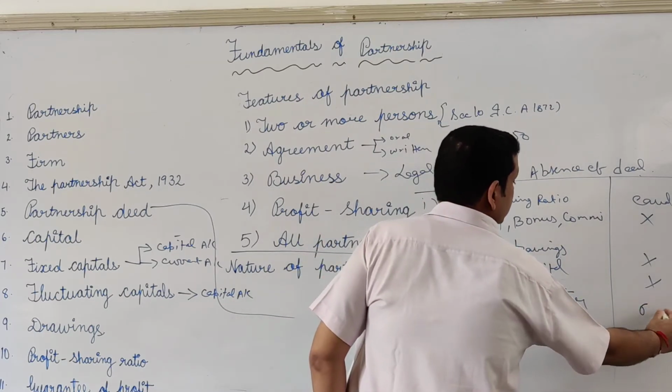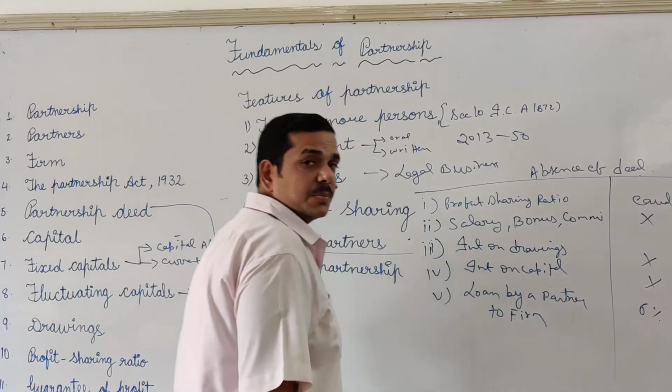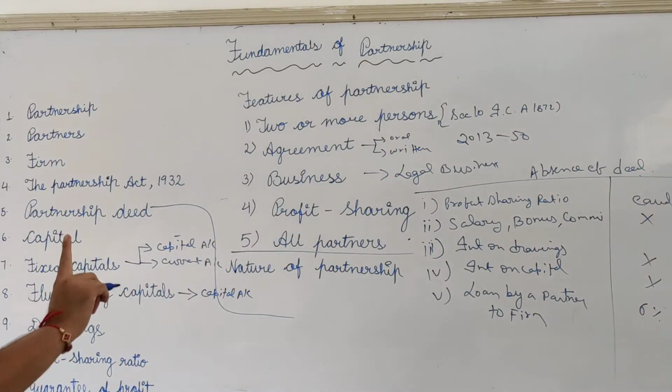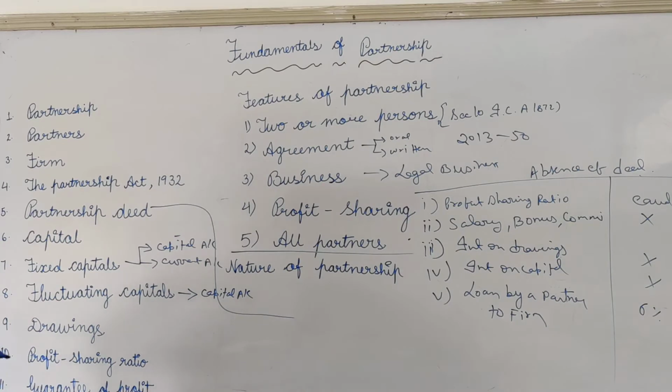in this case 6% interest on the loan amount is payable from the date it was brought in by the partner till the date of closing of books of account, at the rate of 6%. In case the deed is not available, the table is given in your book also, kindly see that.